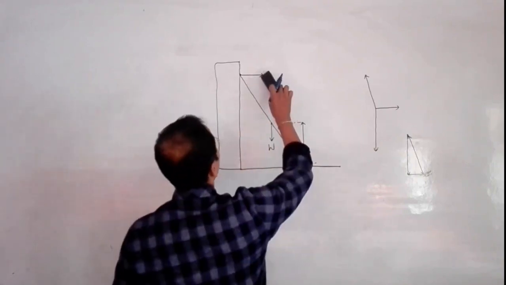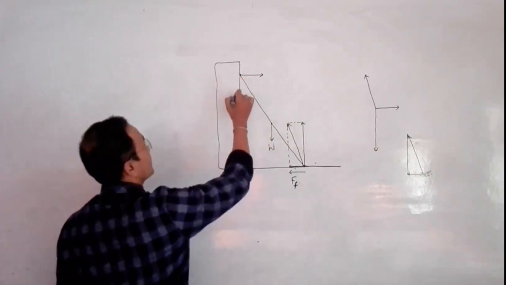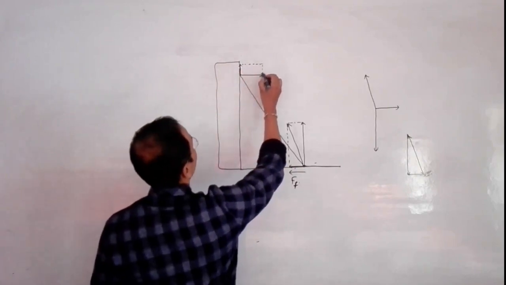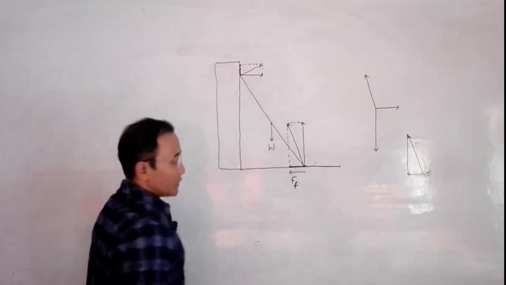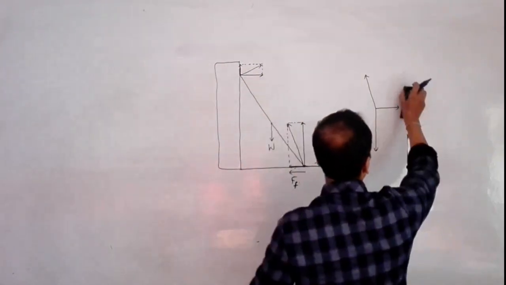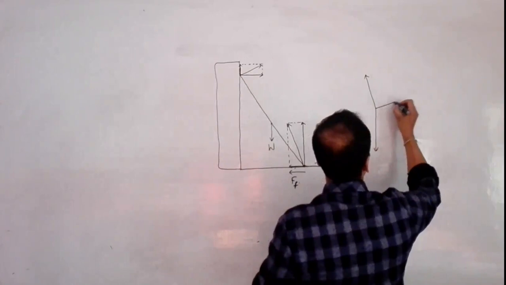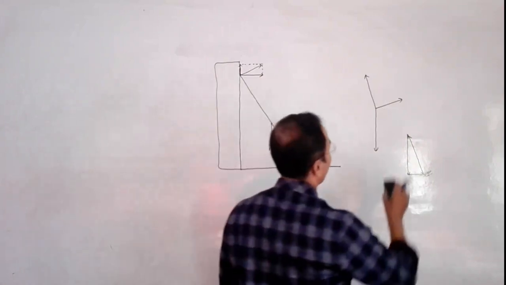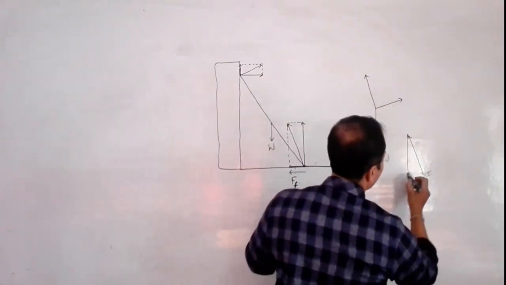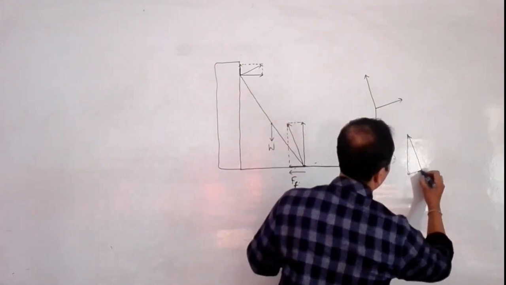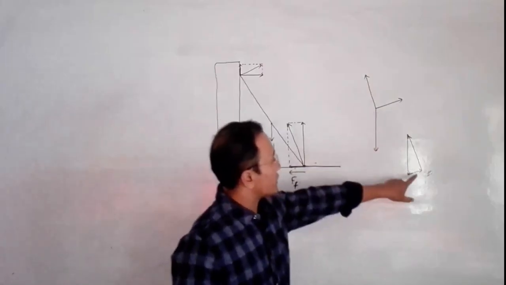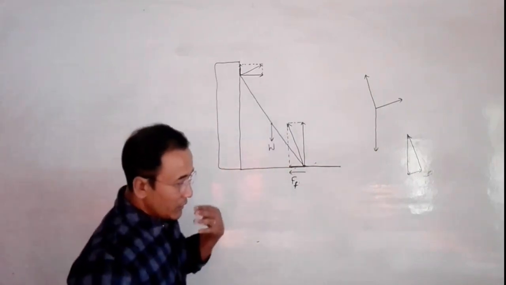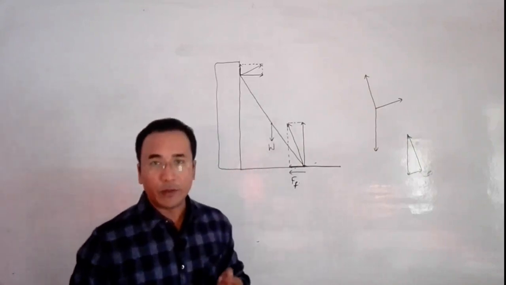Now let us say we have friction at the wall as well. So when it tries to slip, the friction tries to hold this ladder up. So the resultant now will be somewhat like this. So here this force will become somewhat like this. Let us see whether a triangle can be formed or not. By adjusting their values, a triangle can be formed. If we make this force less, we can have a triangle like this. So we have shortened it, and a triangle can be formed. That means this system also can exist, that means the system can be in equilibrium.